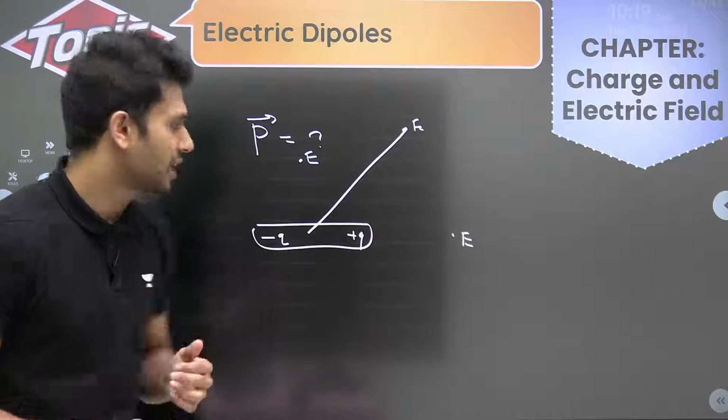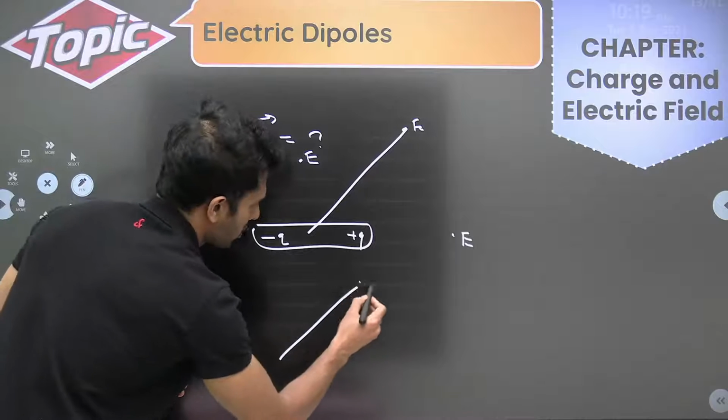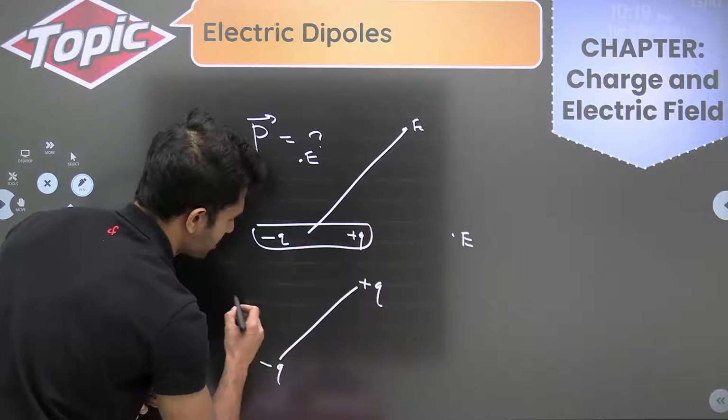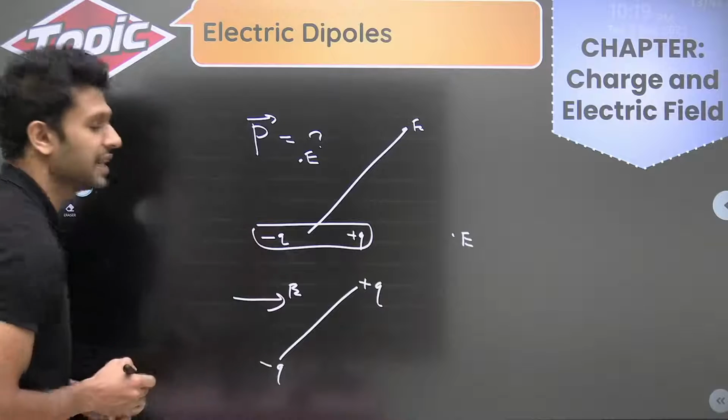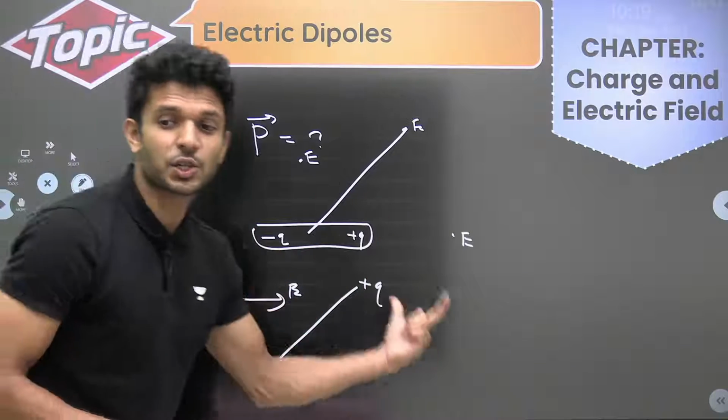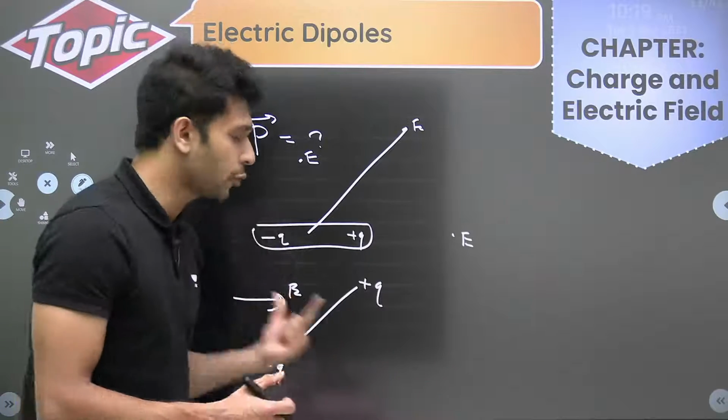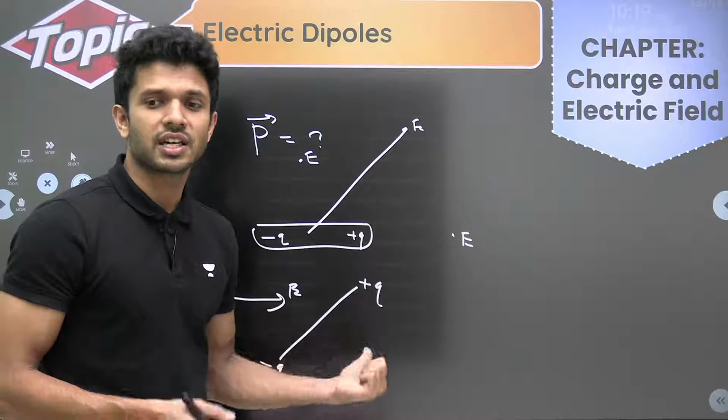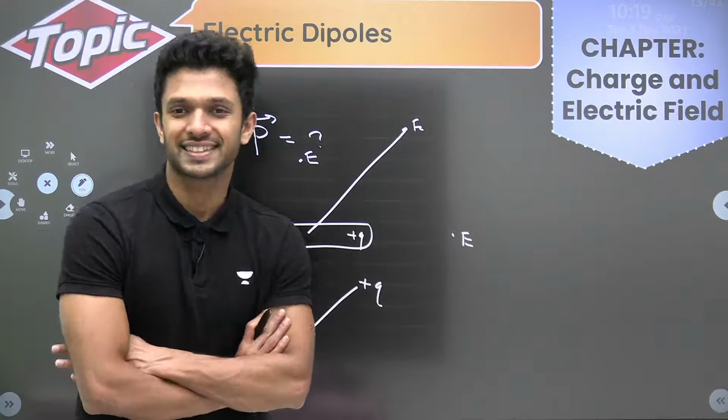Yes. Then if this same electric dipole, positive charge and negative charge, is kept in an external electric field, how much torque does it experience? How much force does it experience? These are the kind of questions you should be expecting.